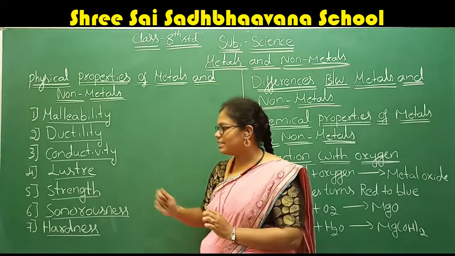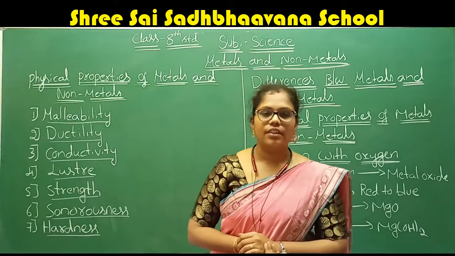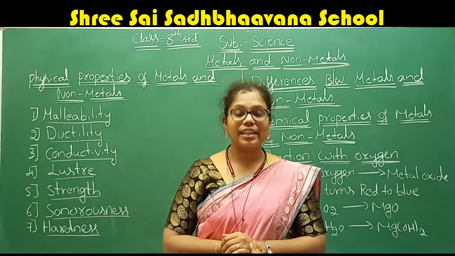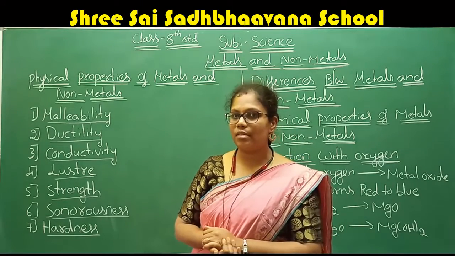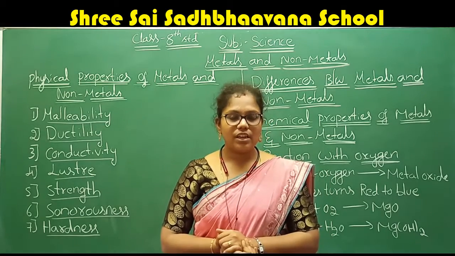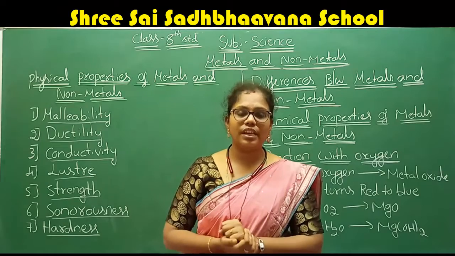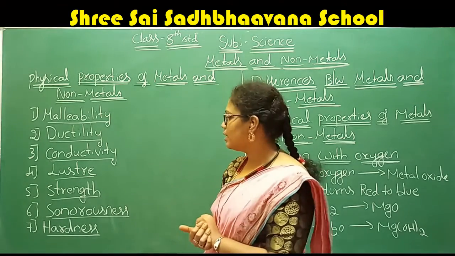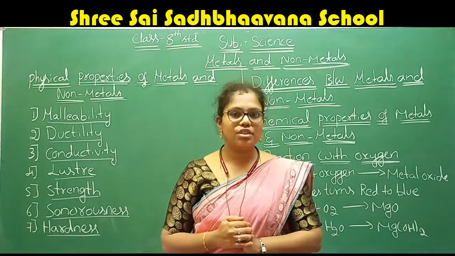After that, the next is the strength. What is the next characteristic? The next characteristic of the metals and the non-metals is the strength. If you see the metals, metals have very good strength, right? They are very hard also. They have very good strength.